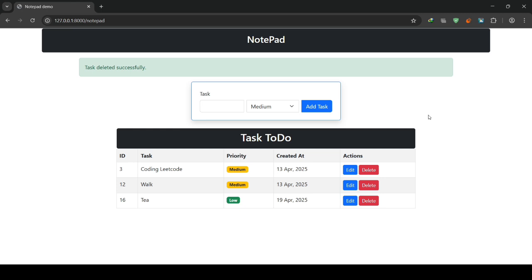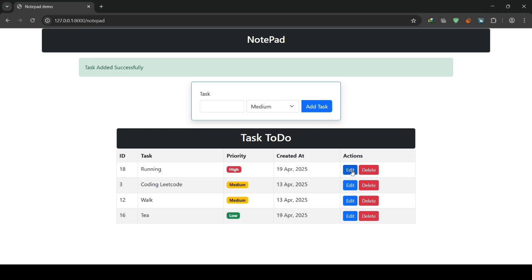Now I will show you how the project finally looks. Here you can see we can add tasks like running, and if we want to set the priority to high and add the task. Here you can see we added the task successfully, and with each task there is an action associated, like edit and delete buttons.